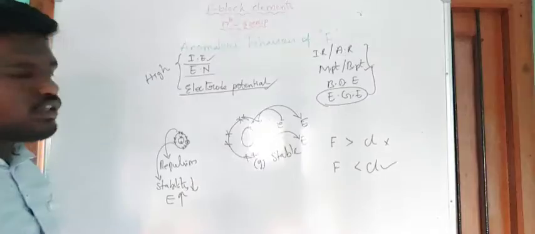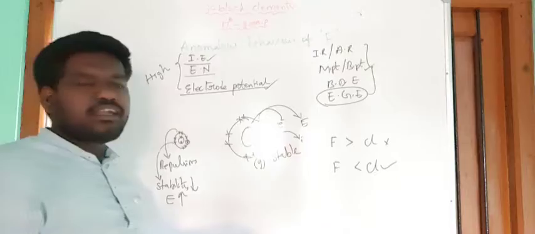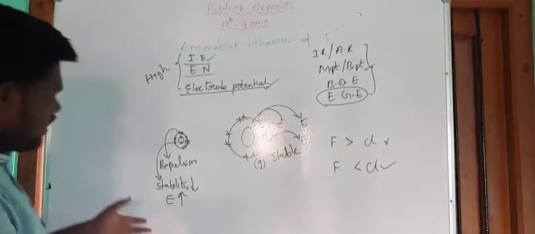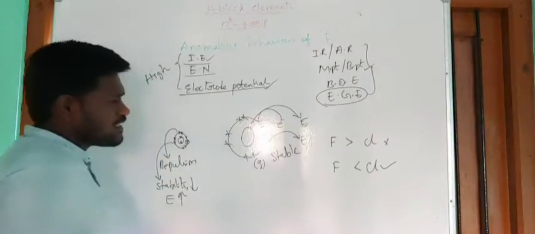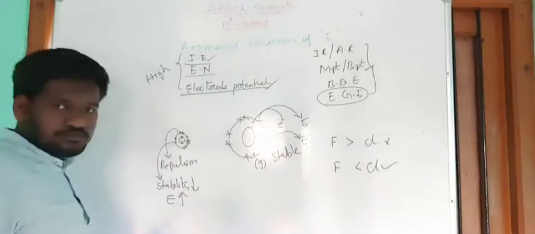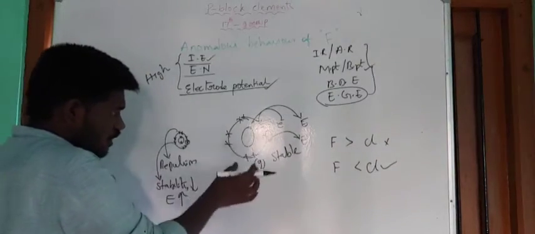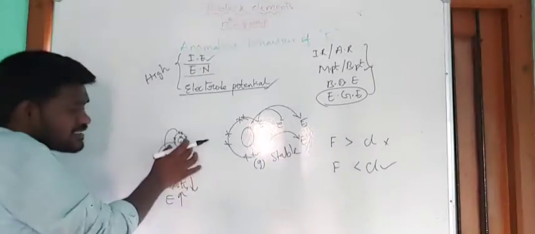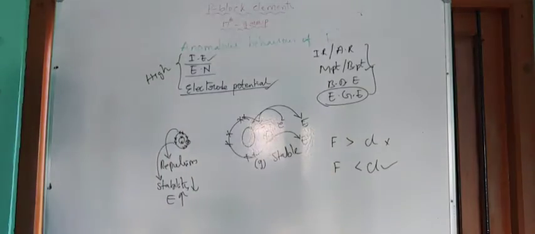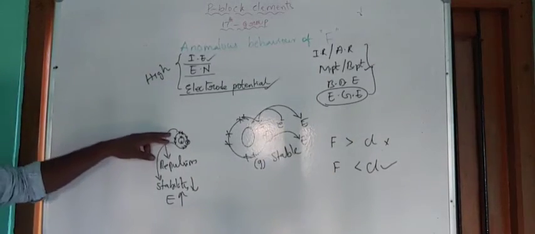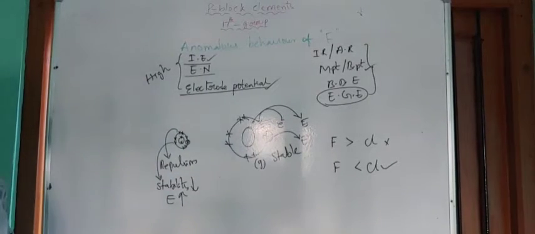So generally all the halogens, after gaining an electron, attain noble gas configuration and they are stable. When you add one electron, 8 electrons are present, and here also after adding an electron, 8 electrons are present. So both should be stable. But comparing fluorine with chlorine, fluorine is a little less stable than chlorine. The reason is interelectronic repulsions. Due to the interelectronic repulsions, the negative value given by fluorine is less compared with chlorine.